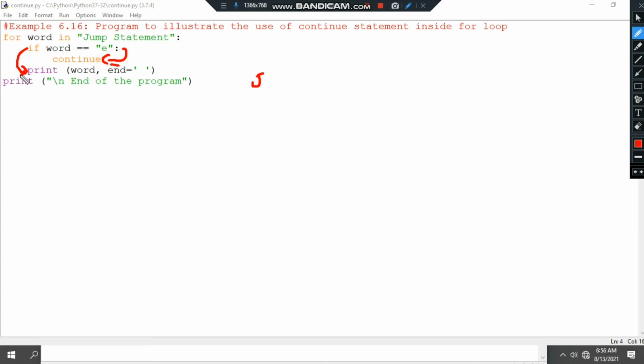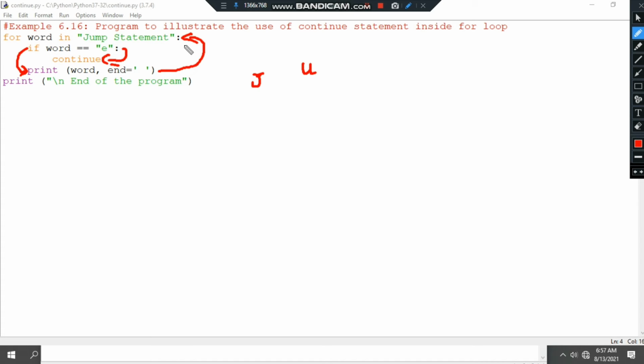So it prints the word. What is the word given? J. So J will be printed, and leave one space and go to the next iteration. So it moves on to the for loop again, and then the word takes the second letter. What is the second letter? U. So U equal to E, again the condition is false. So once the condition is false, the control transfers to the print statement. It prints the letter U. So after J, U will be printed, and then leave one space.